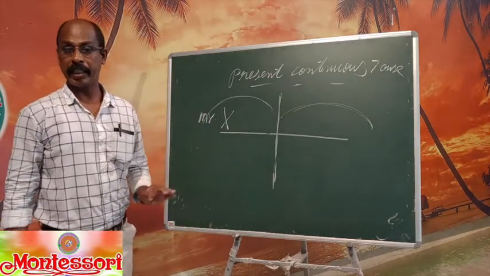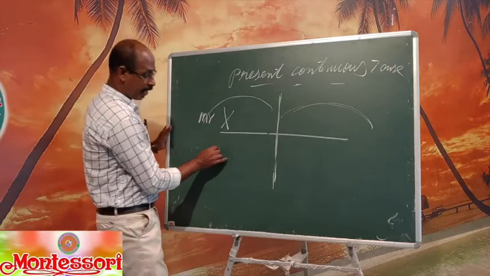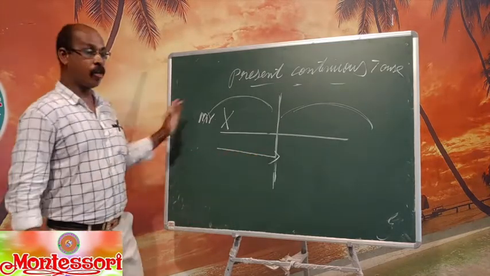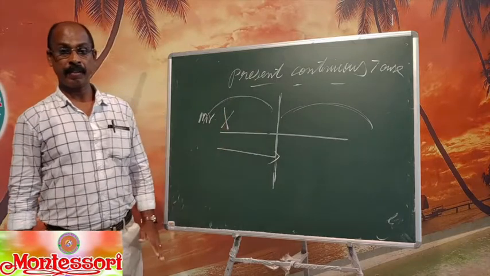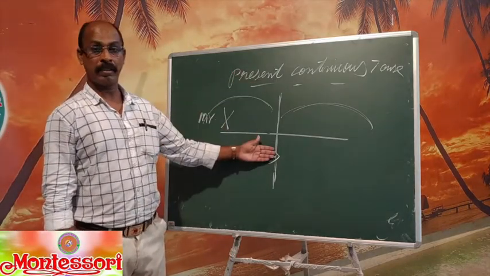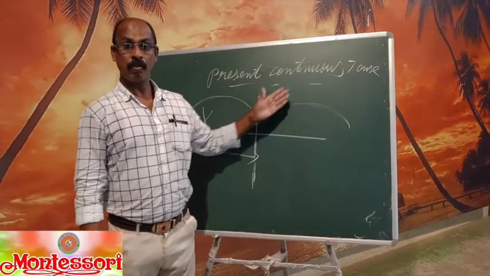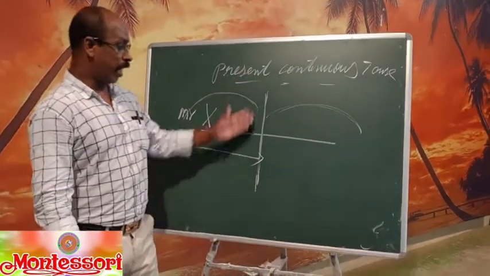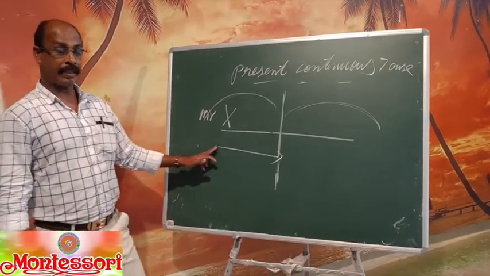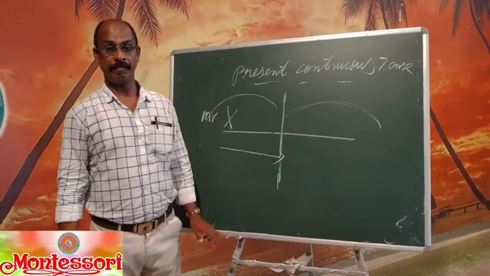What is the use of present continuous tense? An action started in the past and that is going on at present. The word itself: present means today, continuous means going on. Today going on. An action started in the past and that is going on today.